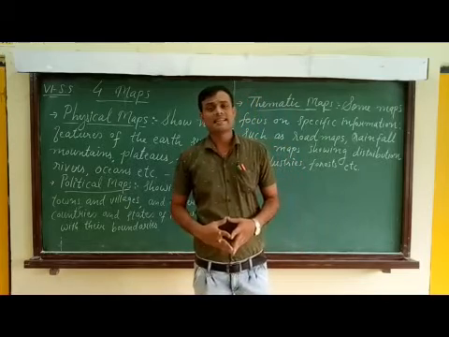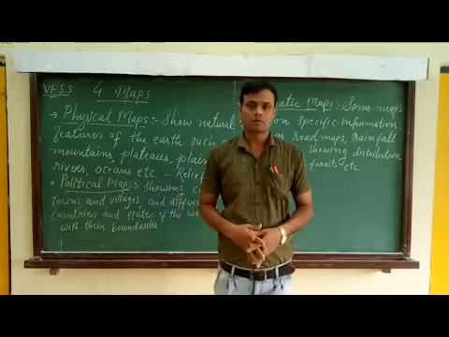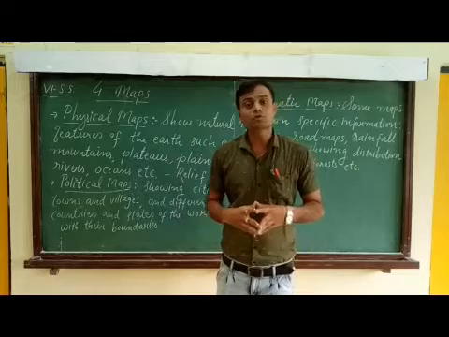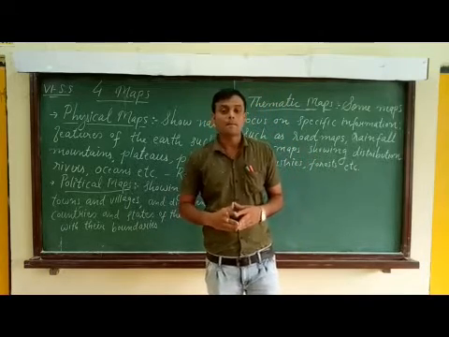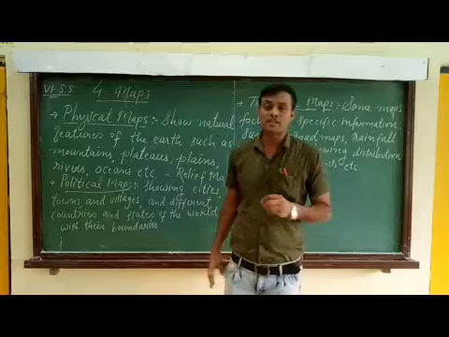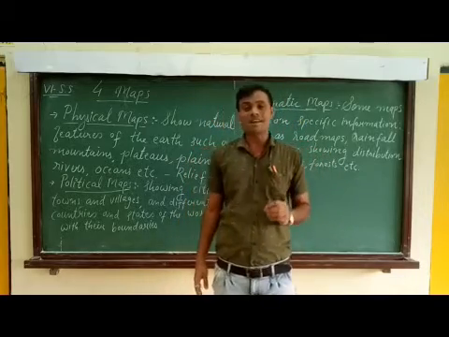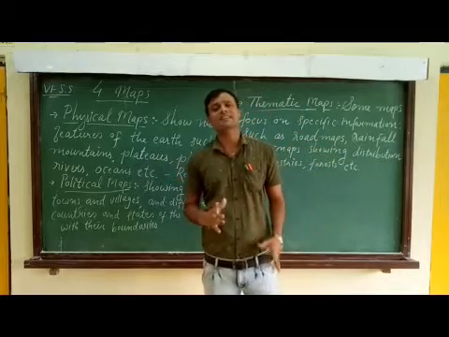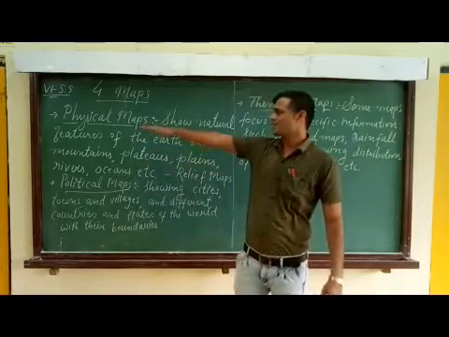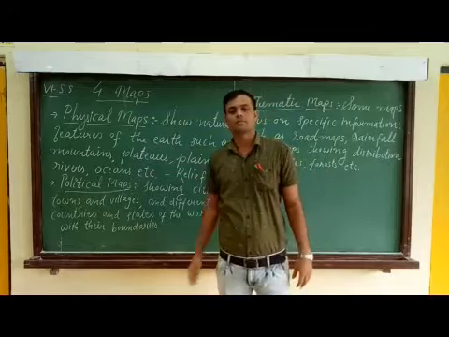Maps showing natural features or maps showing physical features or maps showing relief features such as mountains, oceans, rivers, plateaus, plains, etc. are known as physical maps.